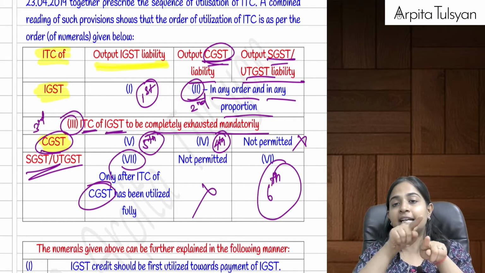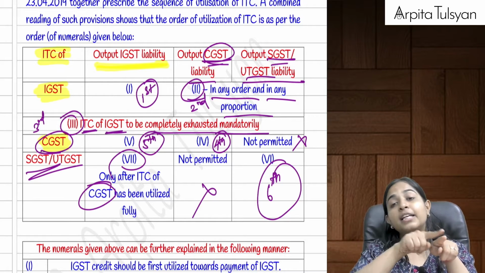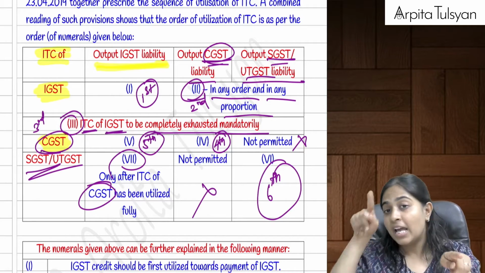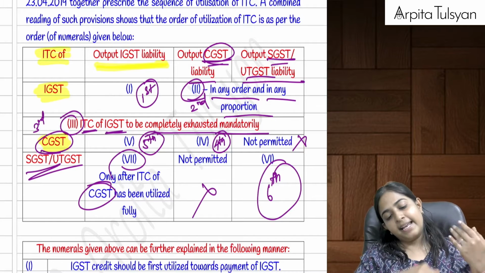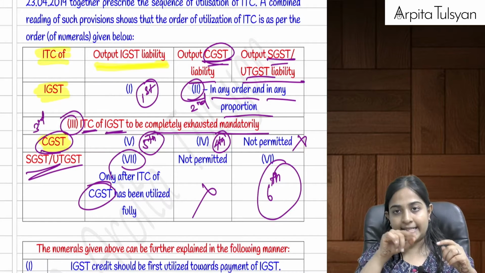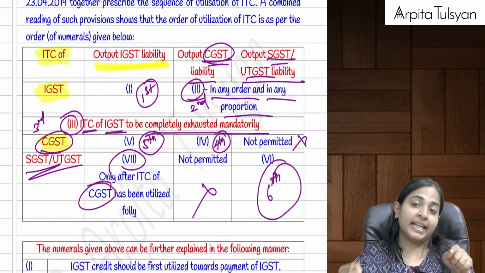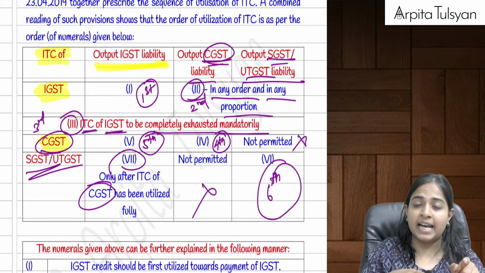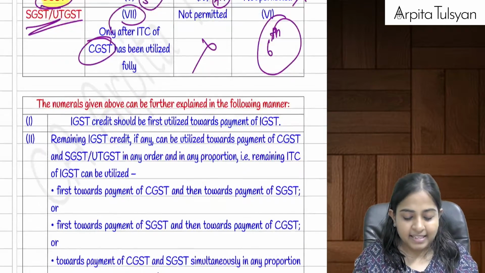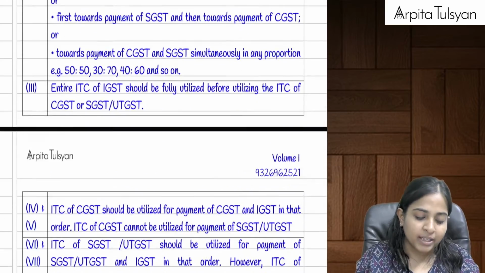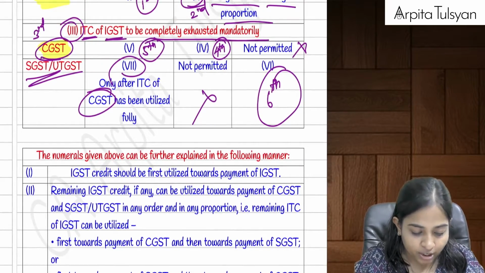In CGST credit, first utilize it against CGST liability. If you are still left with it, use it for IGST liability, but cross-utilization is not allowed, so don't use it for SGST liability. Then next one, SGST credit. First you will use it for SGST liability. If still left, use it for IGST liability, but do not use it for CGST liability. This is how we are supposed to utilize our credits. This is what we had studied there.